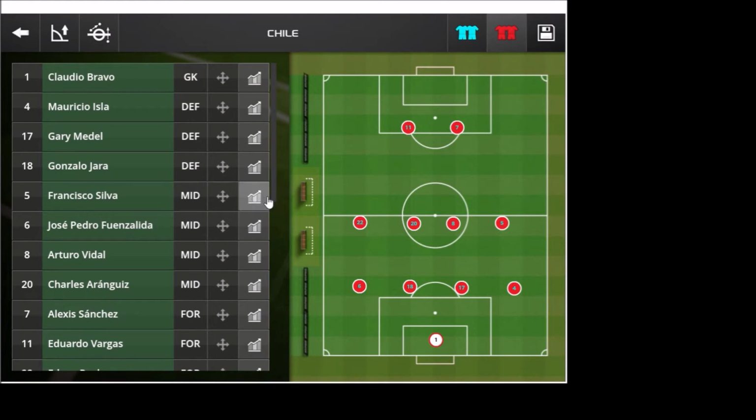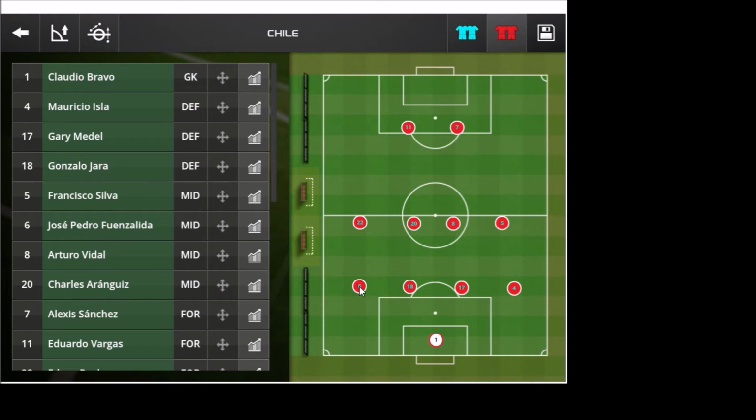Chile, from the back, we have Claudio Bravo, the Barcelona man, and at the right back, it's Mauricio Isla, and right next to him in the centre-back position on the right side of the central defense is Inter Milan warrior Gary Medel, and then the famous Gonzalo Jara, who we all know wants to be apparently a proctologist with that finger incident against Cavani last year in the Copa America, which was disgraceful, and I think it was disgusting, but you know, he does his job for the team and they win, and that comes with his territory.